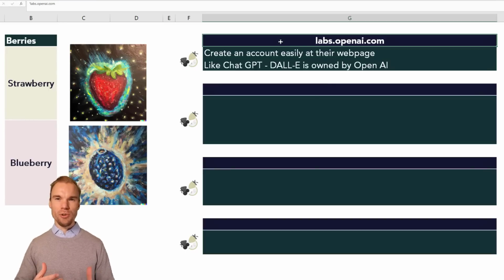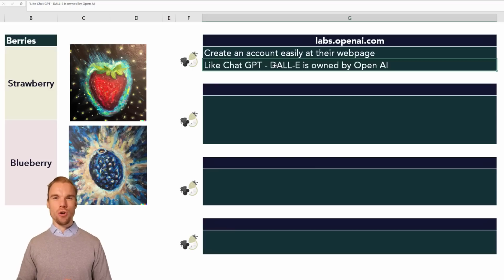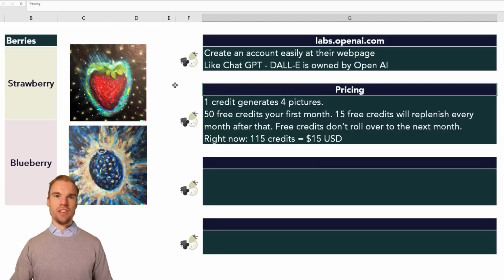First of all, the webpage is labs.openai.com. You create an account or use the existing one that you have for ChatGPT. And like I said, DALL-E is owned by OpenAI, which also owns ChatGPT. And these pictures here are also created by this AI. So it's a strawberry and a blueberry.